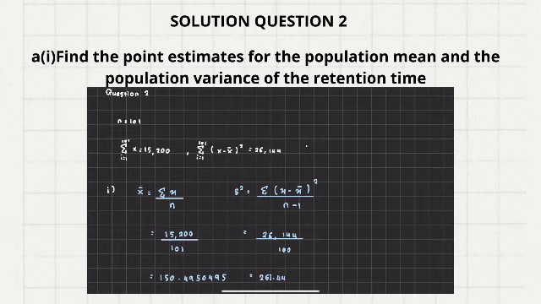Okay, so we go to question 2A1. Find the point estimates for the population mean and the population variance of the retention time. So we know that n is 101, and it is given that summation x equals 15,200 and summation of (x minus x bar) squared equals 26,144.